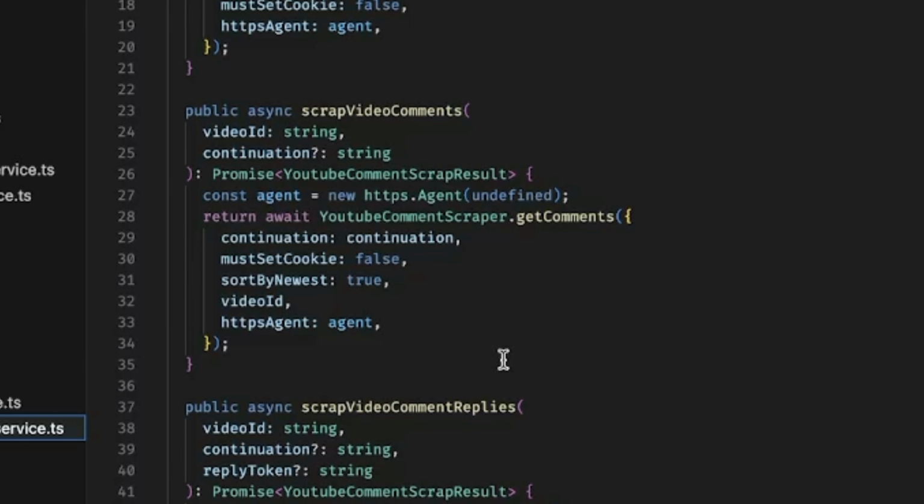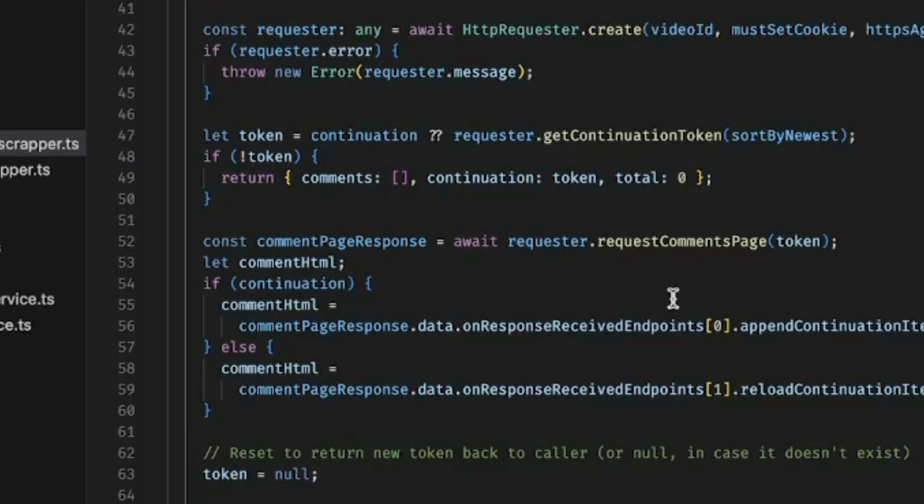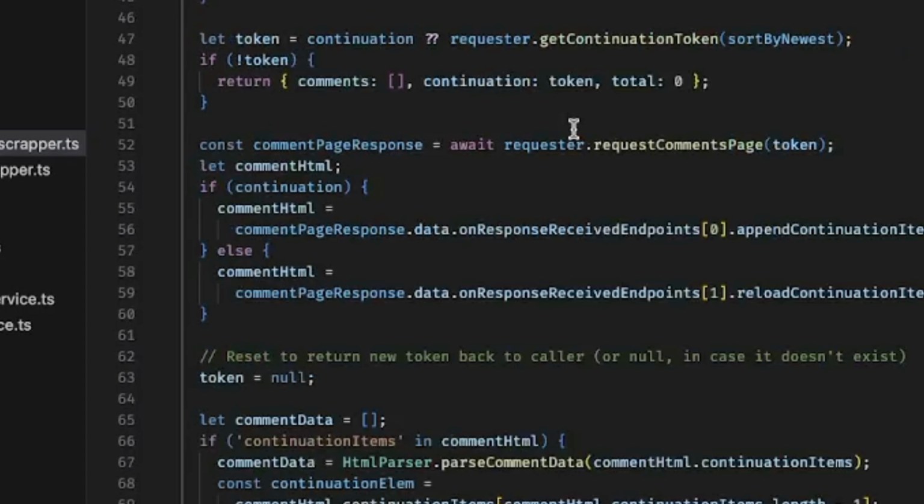So what I do is I have another method called YouTube scraper service. This one will scrape the videos and the comment replies. In this method I have another class called HTTP requester to create and get the continuation token for the comments. For example, the comments are lazy loaded, so after the lazy loading they return the continuation token.